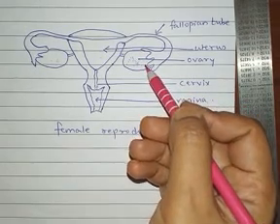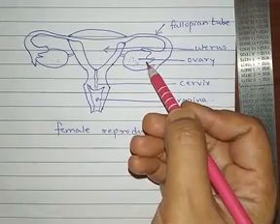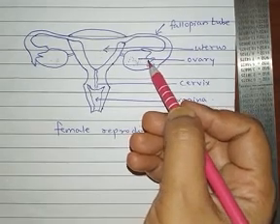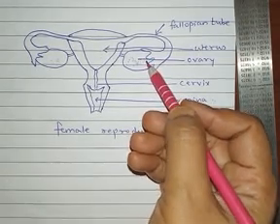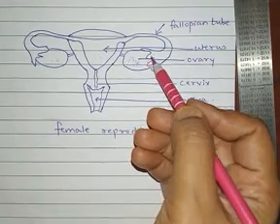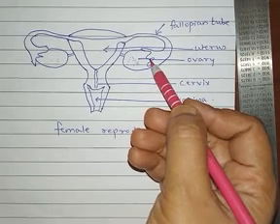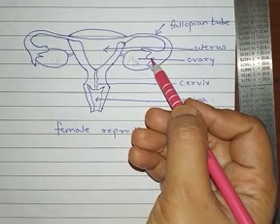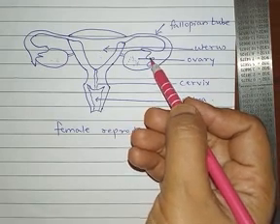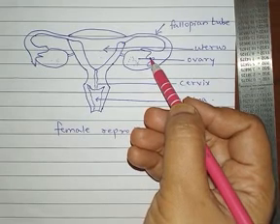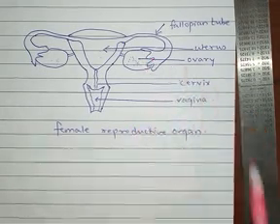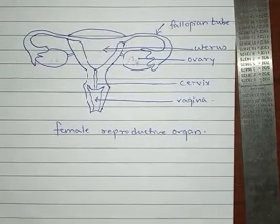These hormones are important because when the girl attains maturity, then these female hormones will be helping in the growth and maturation of sex organs and the development of secondary sexual characters in the females. Understanding? So what is the function of the female hormones? Progesterone and estrogen, they help in the growth and maturity of the sex organs.